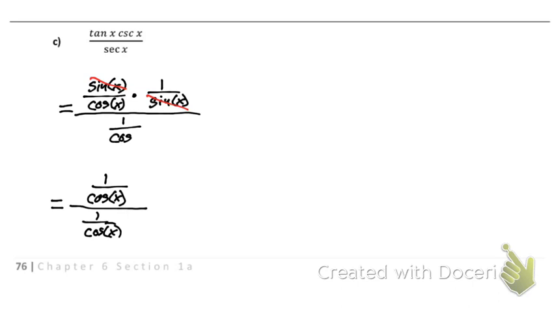All right, once again, you could rewrite this, and maybe I will, just so we can do one extra step. We could rewrite this as secant x over secant x, which equals 1. Or you could have just stopped here and said it's the same thing on top of the same thing. It just equals 1. I don't have to go any further than that.